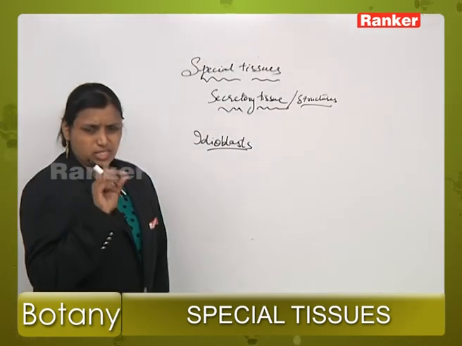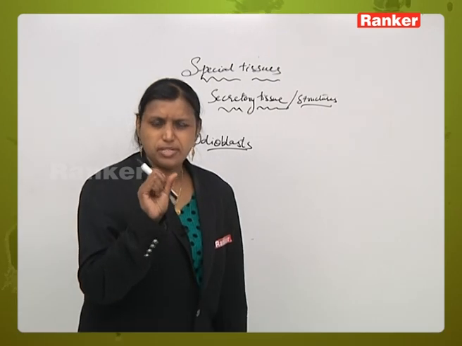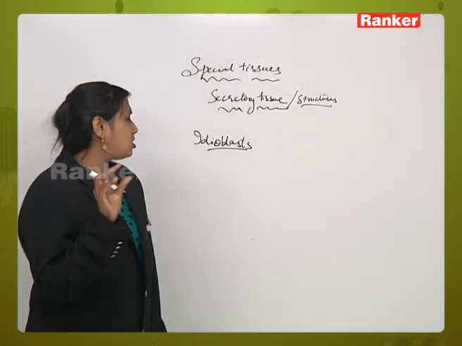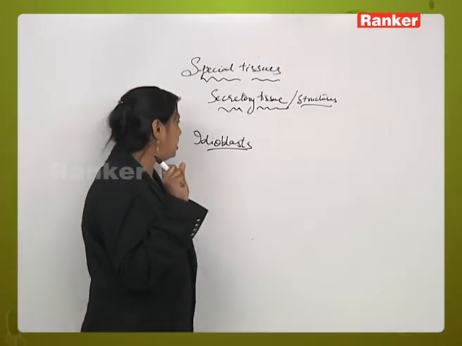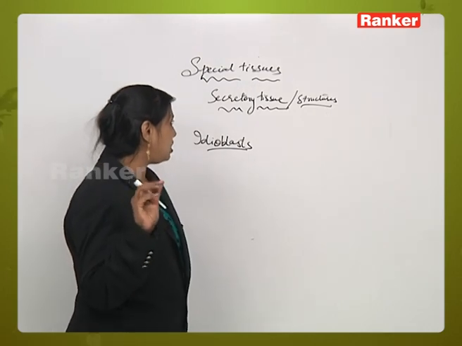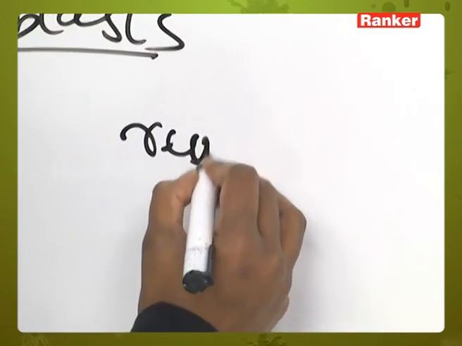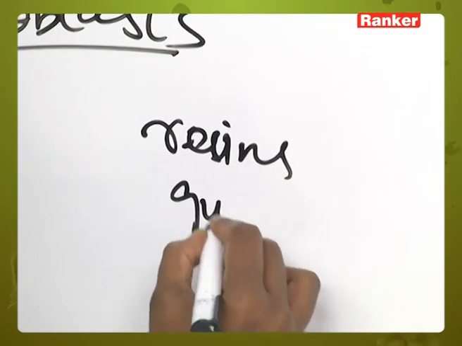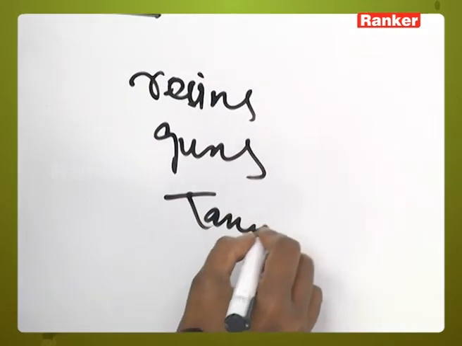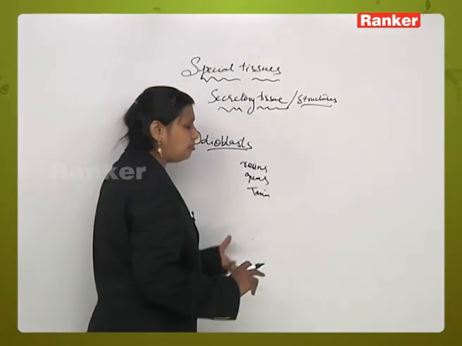Secretory tissues are specially modified parenchyma cells which are present in the cortex and the medulla. These tissues secrete substances in the form of resins, gums, tannins, and essential oils.